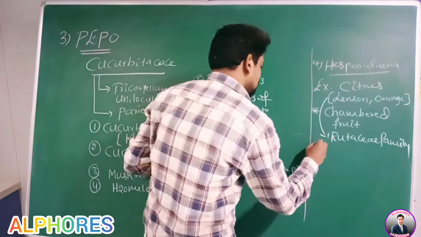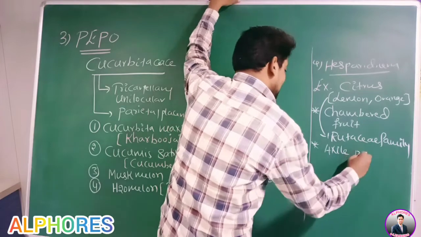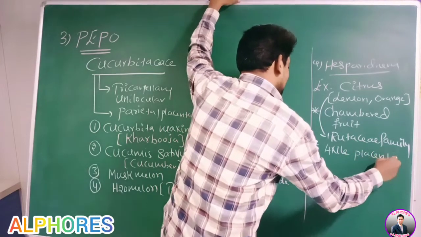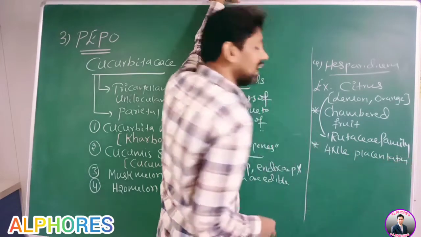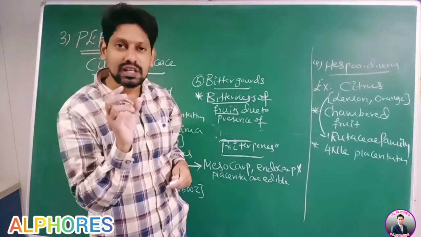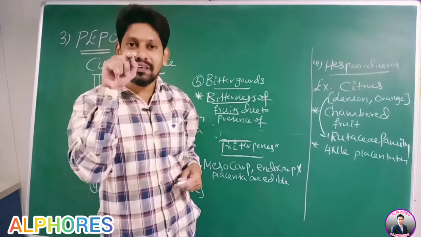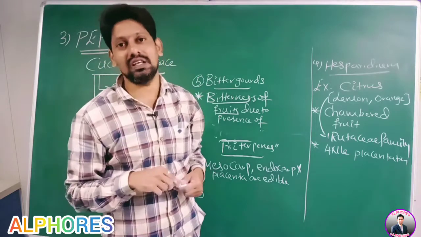This Hesperidium shows axial placentation. That's why if you cut the lemon and see from the cut side, all the seeds will be on a central axis. You can see carefully.